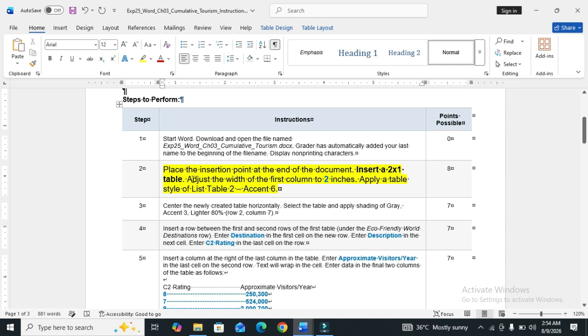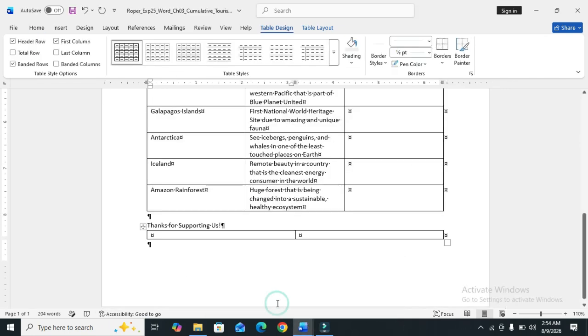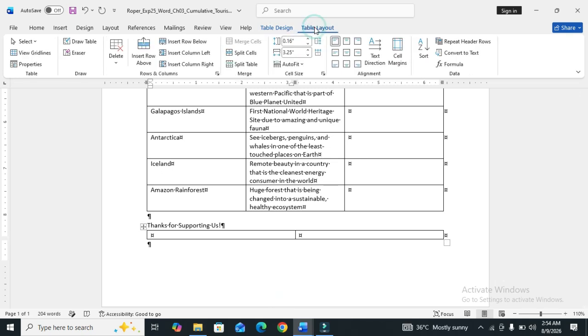So we move to the steps file, question sheet. Adjust the width of the column to 2 inches. So we go to the table layout and set the table column width. We decrease the width to 2 inches.